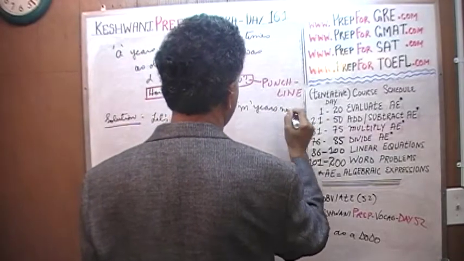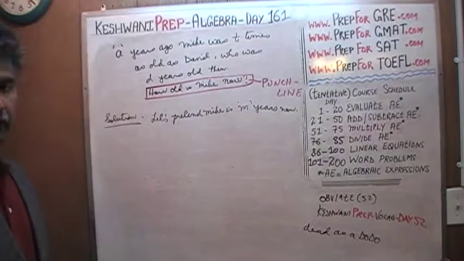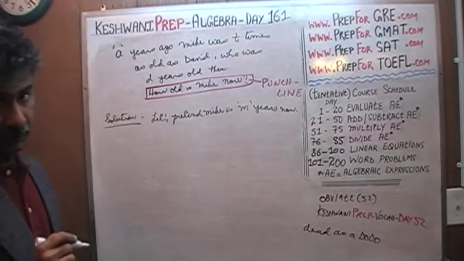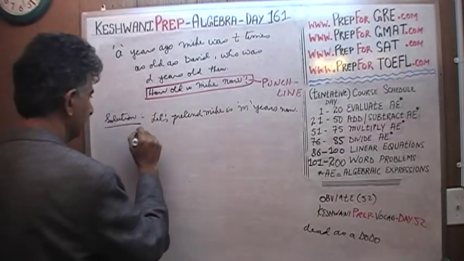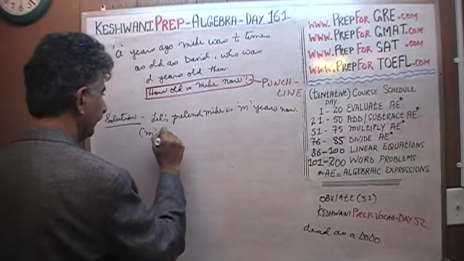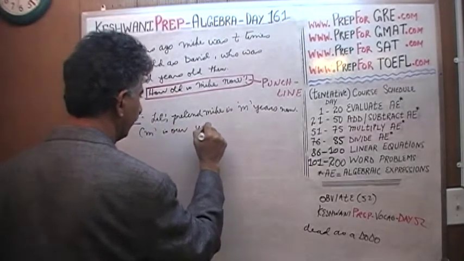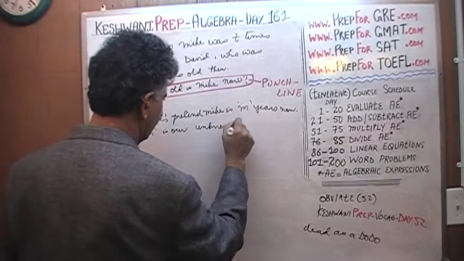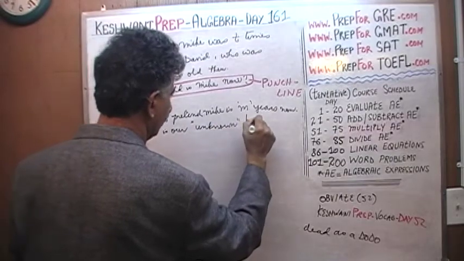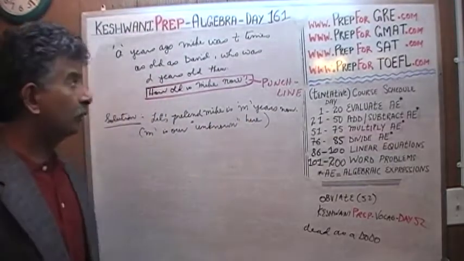In other words, M is our unknown here. Everything else is a known quantity.